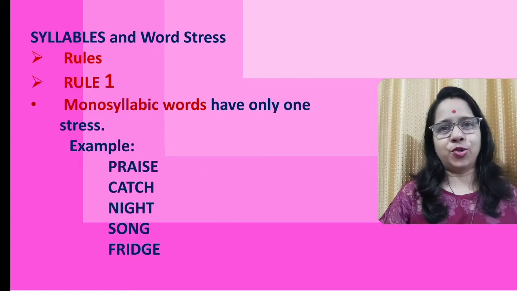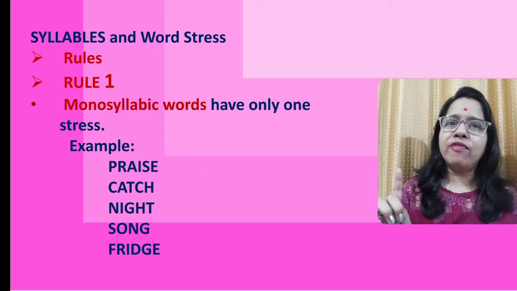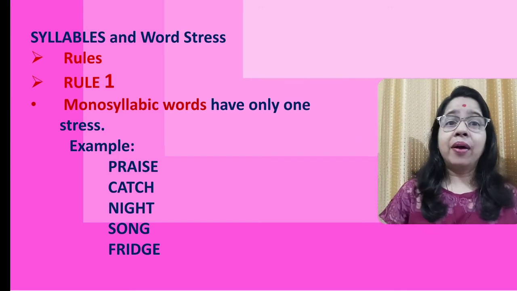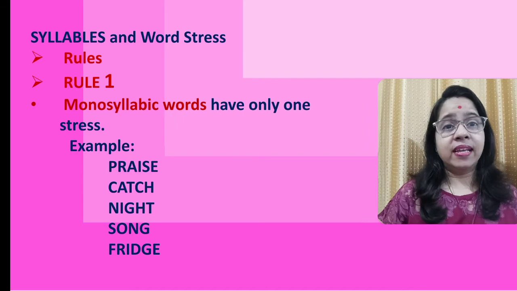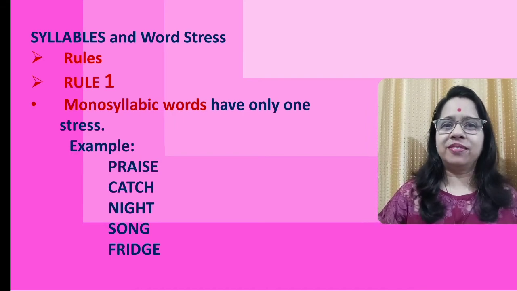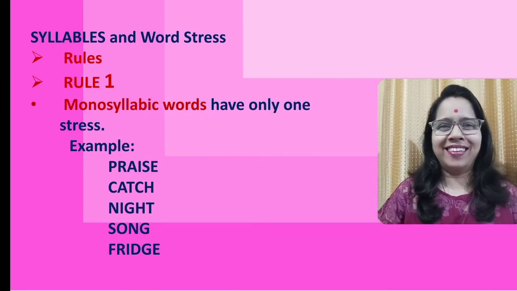The first rule now. All the monosyllabic words have only one syllable and therefore they have only one stress. Example: praise, catch, night, song, fridge. No need to think about where to put the stress at all.